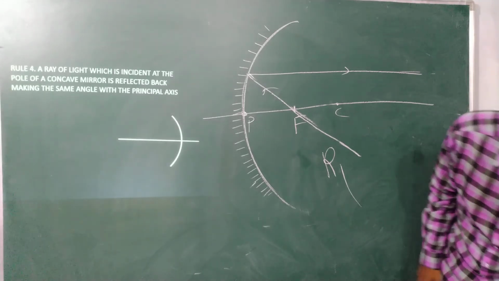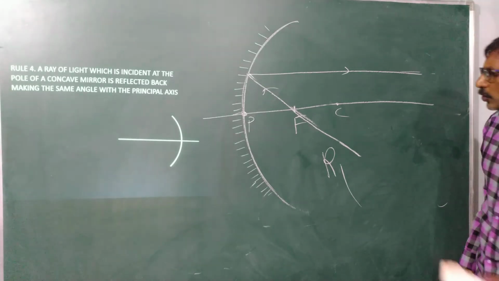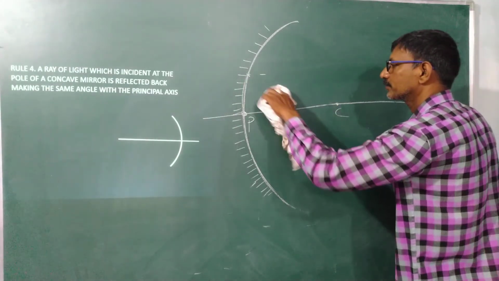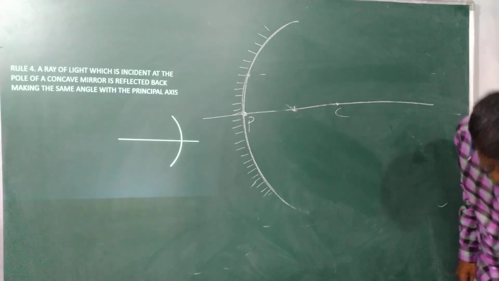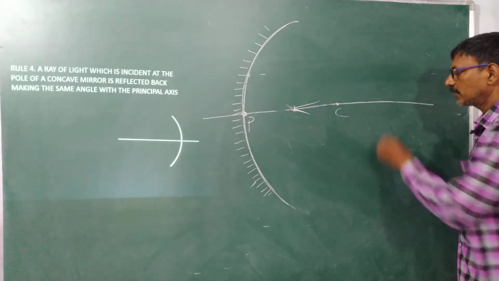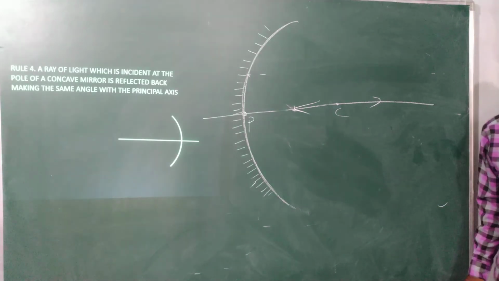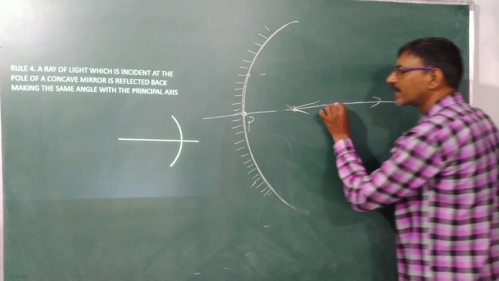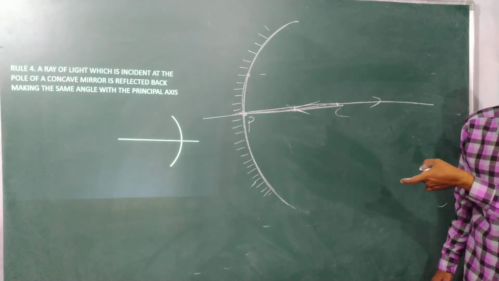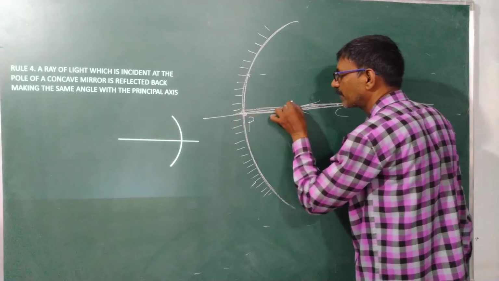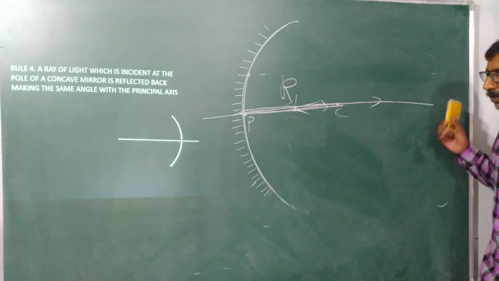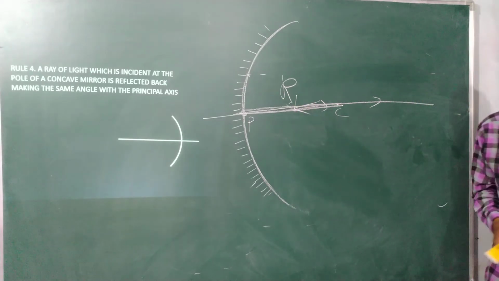Next. Suppose a light ray is traveling in this direction, going in this direction, it comes back along the same path. Why? Because it is the center of curvature. This is a radius, it is a normal. So it goes back in the same direction. This is my ray R1, passing along the principal axis, bouncing back in the same path.